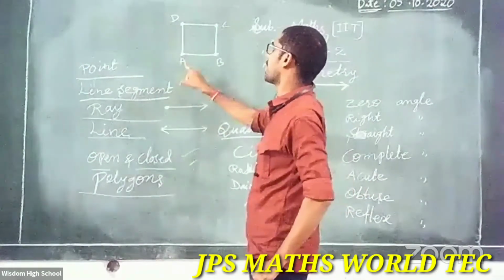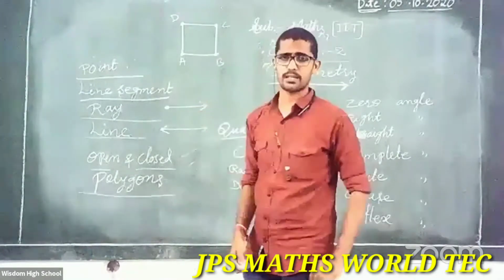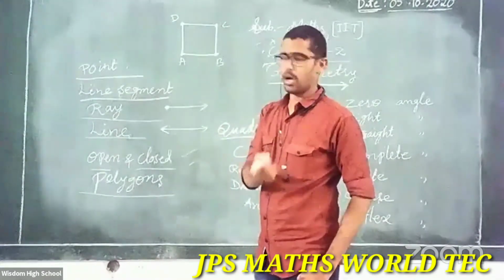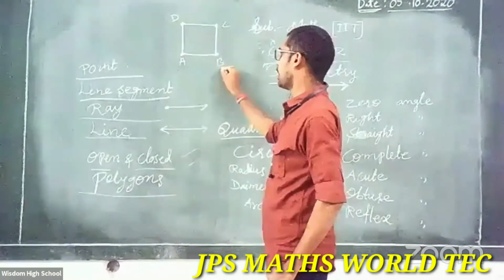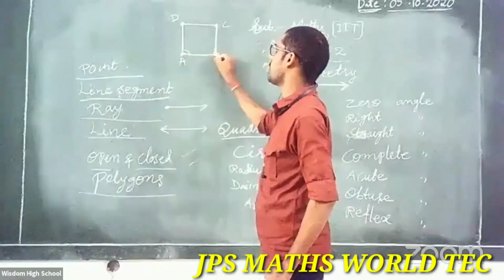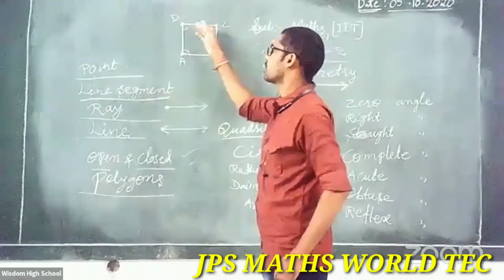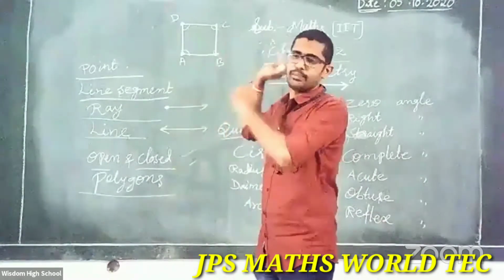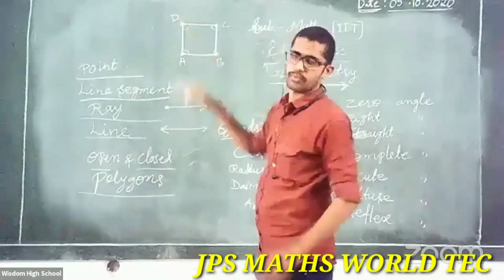And how many angles does a quadrilateral have? 4: angle A, angle B, angle C, angle D. A, B, C, D are 4 points.